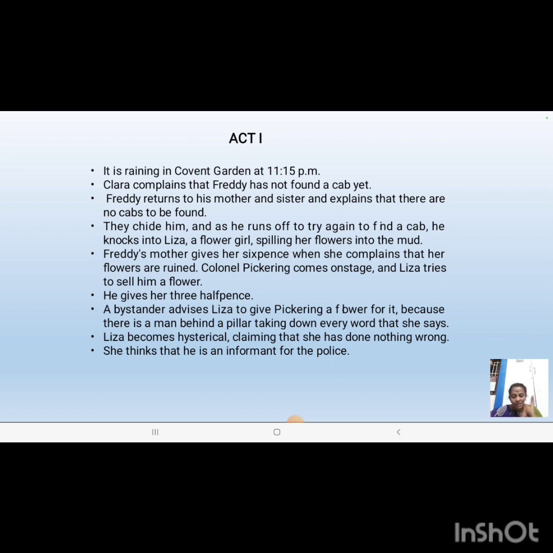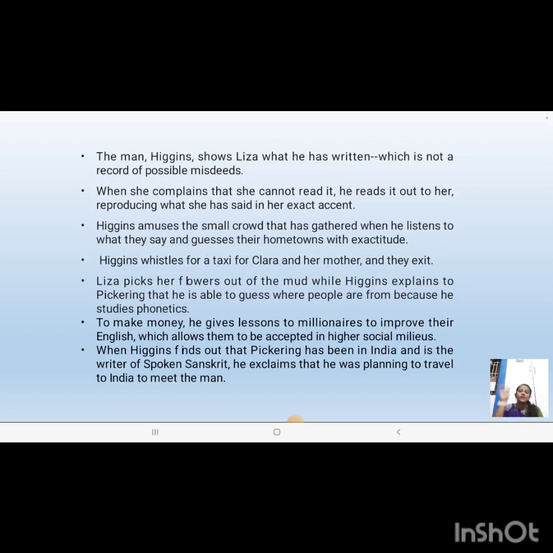She walked straight to the man, crying and weeping, raising a hue. No, I didn't do any mistake. I was asking the old man to buy some flowers from me. Like that, she'll encounter Higgins, and Higgins will reveal his identity, that he is not an informant but a phonetician. He'll point out all the persons who have spoken, like Eliza.